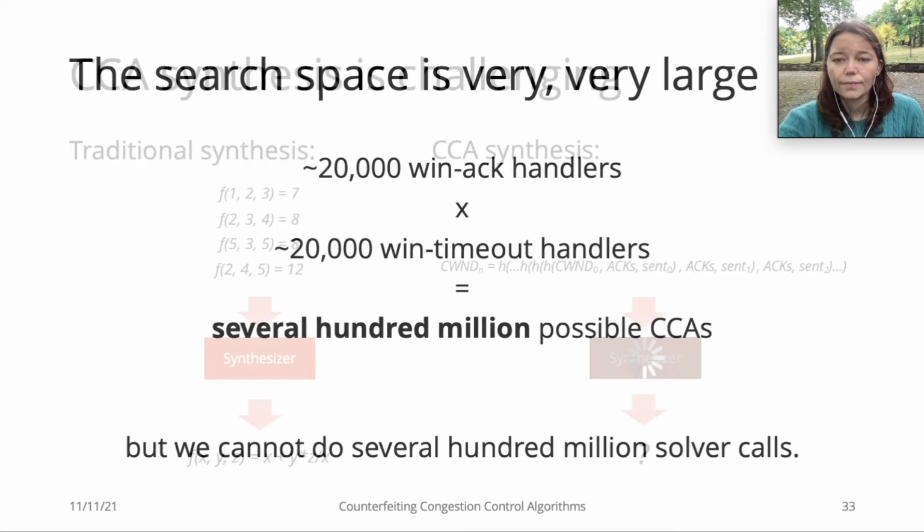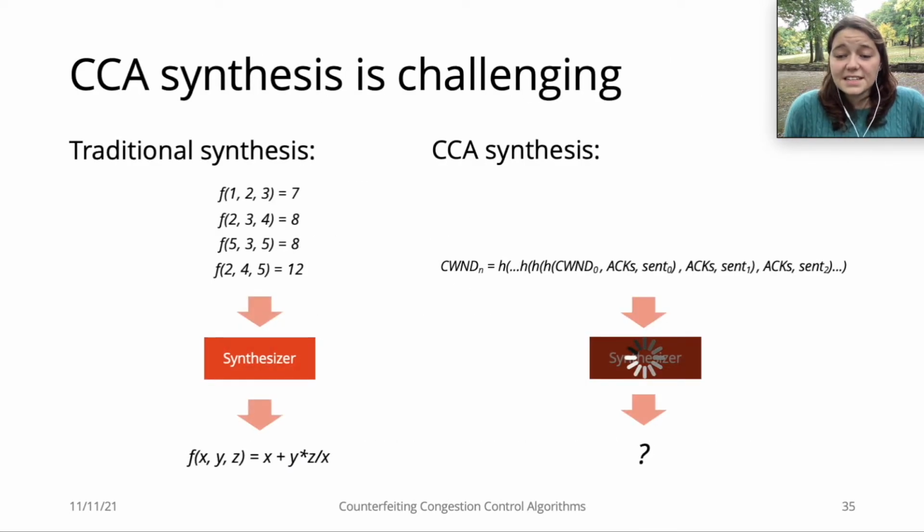In summary, CCA synthesis is more complex than the simple example with the F function I showed you in the beginning of this talk. So if you try to use existing techniques to synthesize a CCA, it will likely run forever and never return an answer. However, we found ways to overcome these challenges.